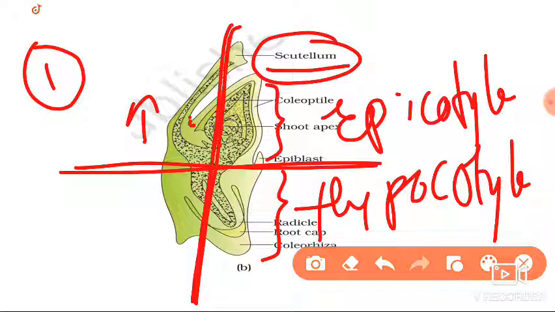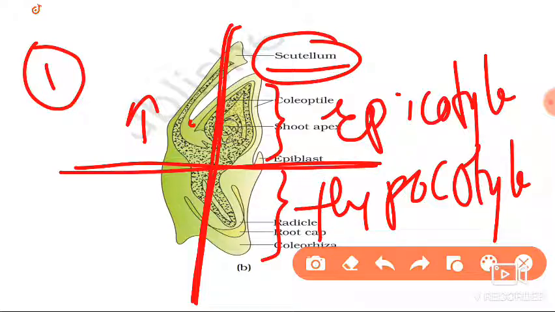In the other side, the scutellum is present on only one side, and on the other side there is the presence of the epiblast, which is nothing but another cotyledon, but this cotyledon is not developed here. It is not developed because it is a monocot, so only one cotyledon should be there. So on one side there is the scutellum, and on the other side there is a small projection. You can see here, this is the epiblast, and it is nothing but a cotyledon that is not developed well.